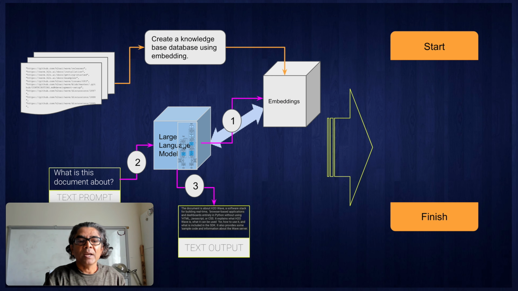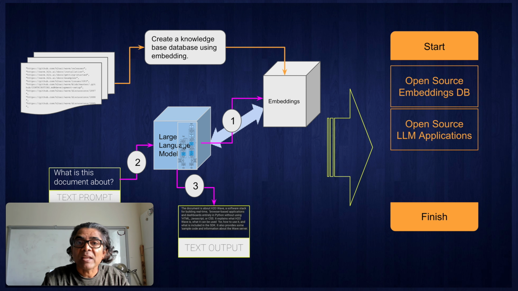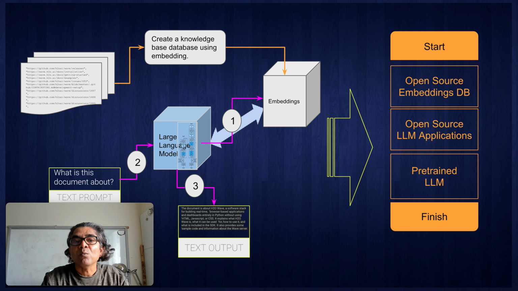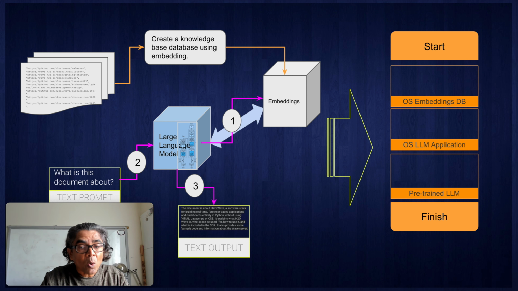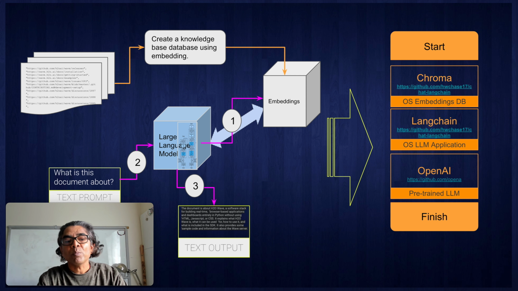So we know that in order to solve our problem, we need an open source embedding database, an open source LLM application framework, and a pre-trained model. We are going to use the Chroma open source embedding database. We are also going to use Langchain, and finally we are going to utilize the OpenAI API framework so that we can access the GPT-3.5-Turbo large language model.